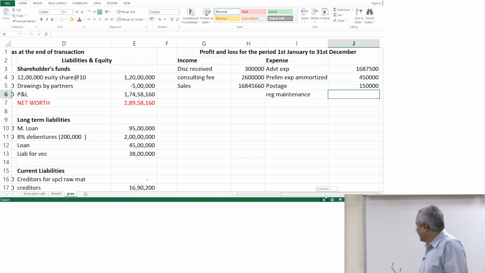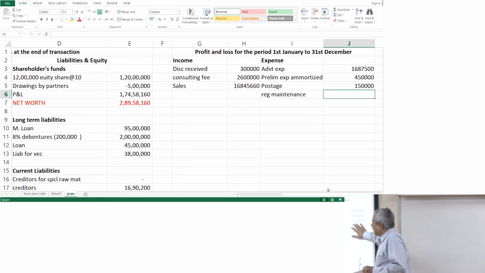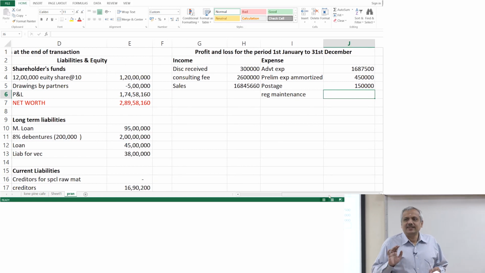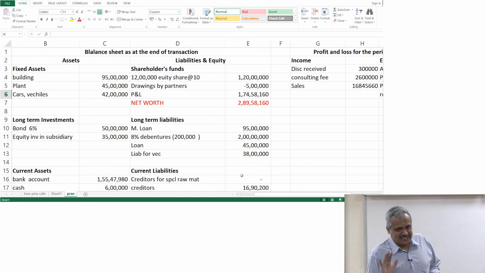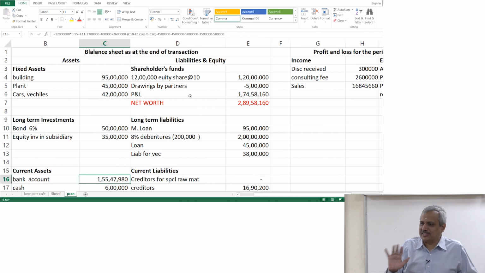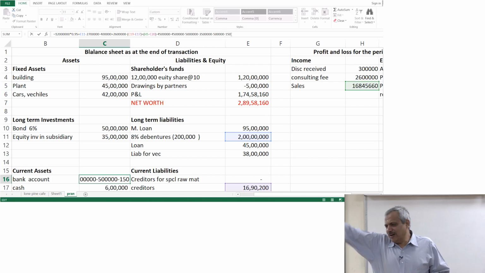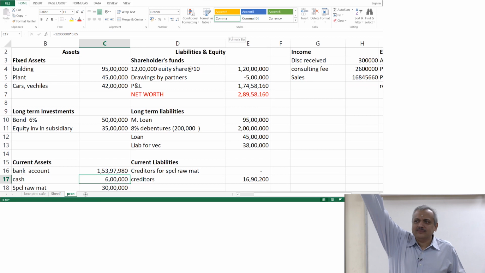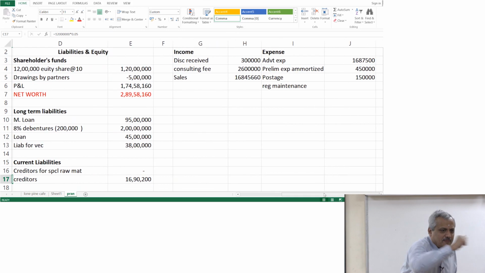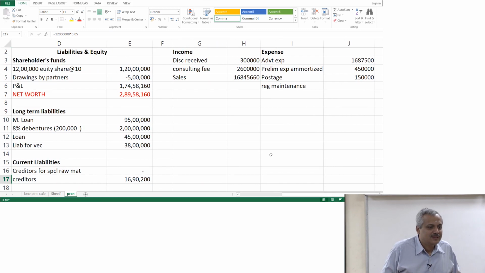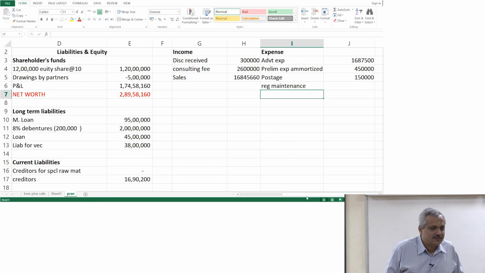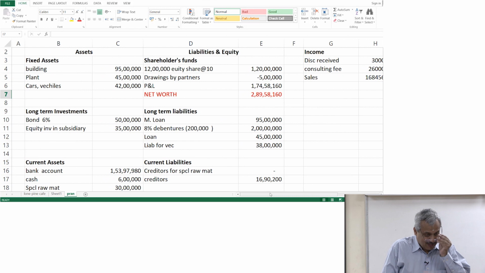What is it that I will write out here? Is it 4.5 lakhs or 60% of 4.5 lakhs or 40% of 4.5 lakhs? How many say 40% of 4.5 lakhs? Why, sir? Sir, basically 60% is payable at the end of the year. So at present it is considered only 40% is the present expenditure.